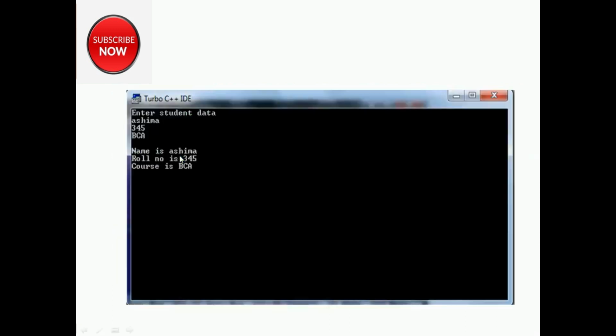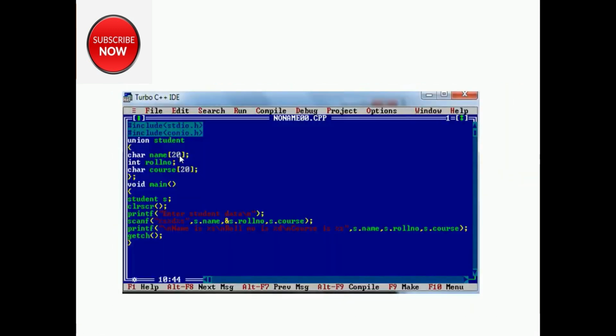But in case of union, see, for name it is 20 bytes, for roll number it is 2 bytes, and for course again 20 bytes. So which one is the largest? 20. So 20 bytes will be allocated, and those 20 bytes will be used for each member variable, right? That's why the output is being overwritten.